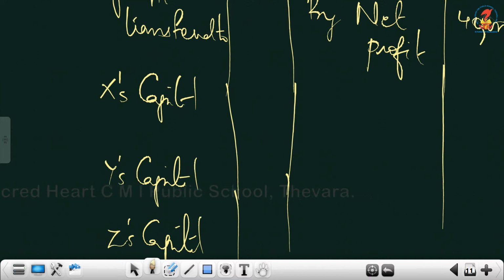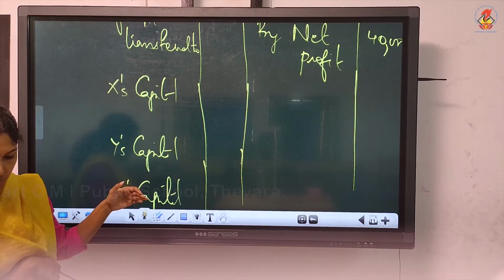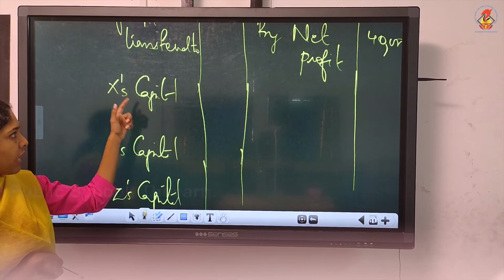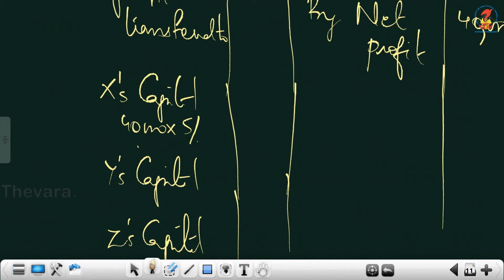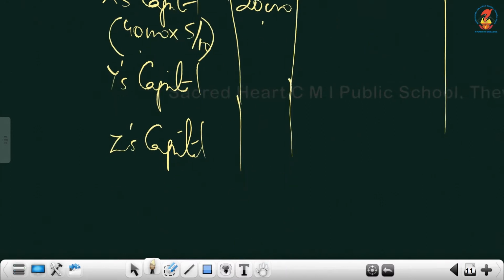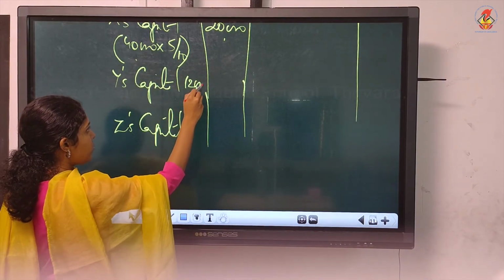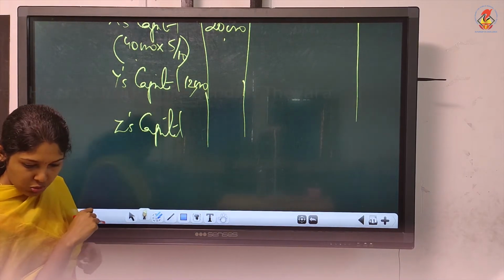If it is with guarantee of profit, you always leave one line when you distribute the profits. So 40,000 we have to distribute in the given ratio, that is 5:3:2. Now X will be getting 40,000 into 5/10. So that is 20,000, that you can directly write in the outer column, because X will not bear any deficiency. Only Y is bearing the deficiency. So nothing to be deducted from X's figure. You can just directly write the amount in the outer column. Then for Y, it will be 40,000 into 3/10. It's 12,000. Write in the inner column 12,000.